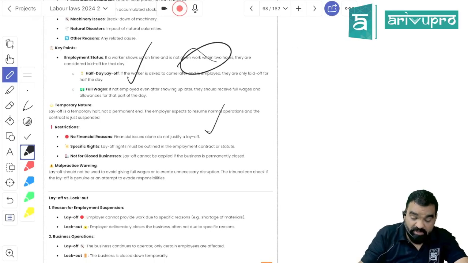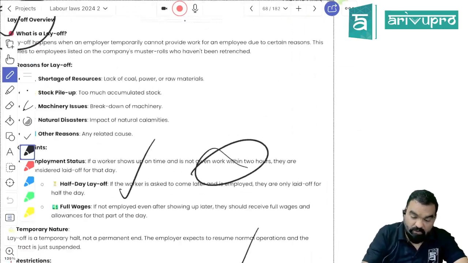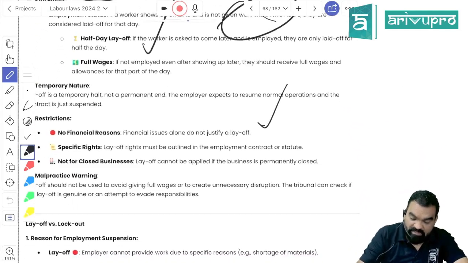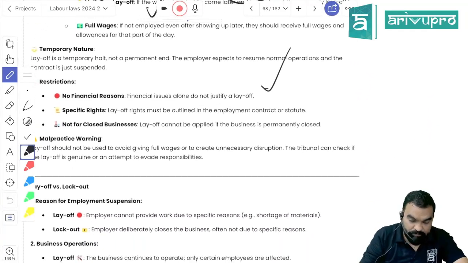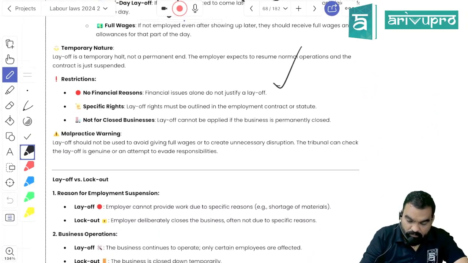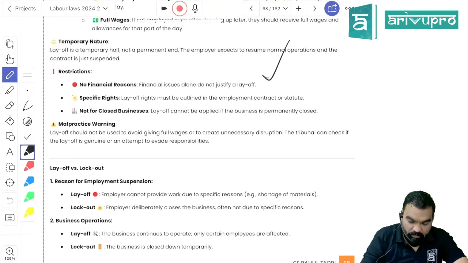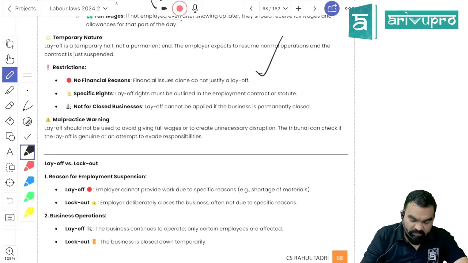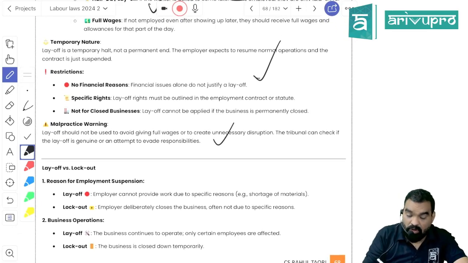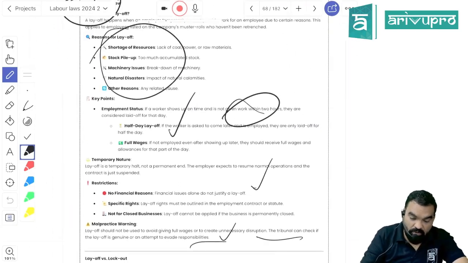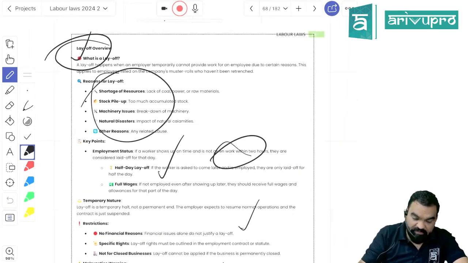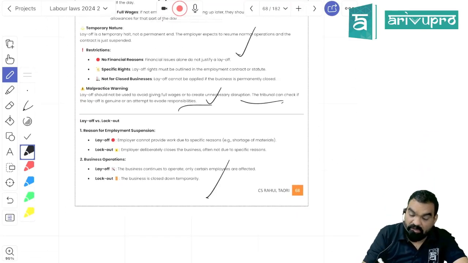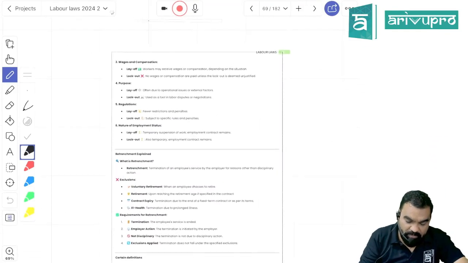Financial issue cannot be a justifiable reason for layoff. These logical reasons can only be justification of layoff. Layoff is different from lockout. Layoff is because you are having piled up stock or some machinery failure. It is not an action taken in order to resist the employee's demand, right?